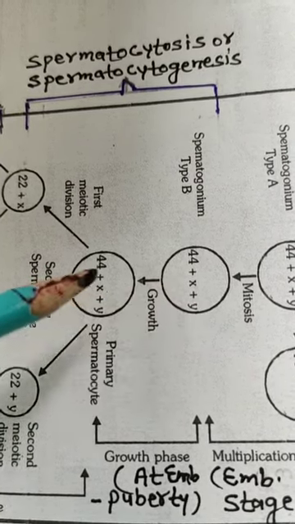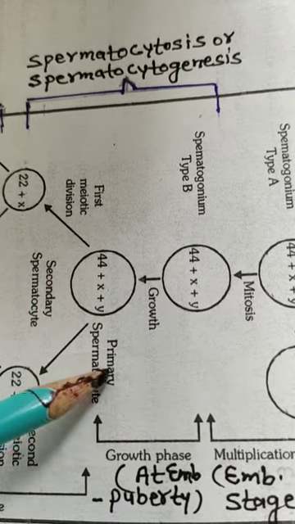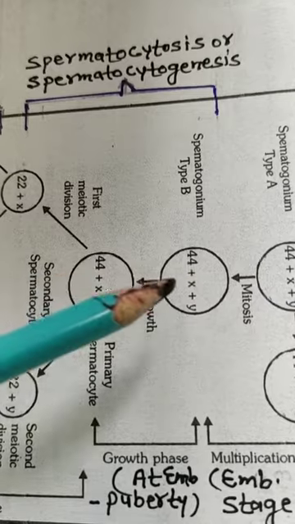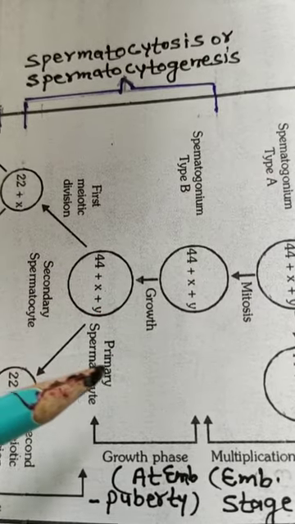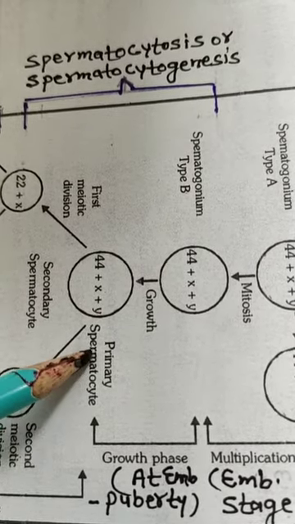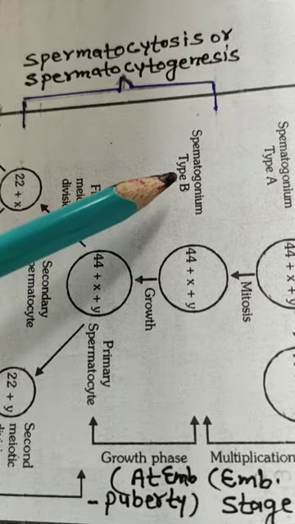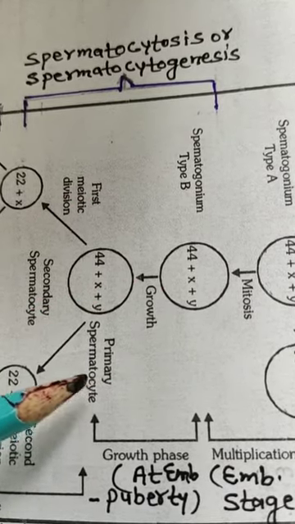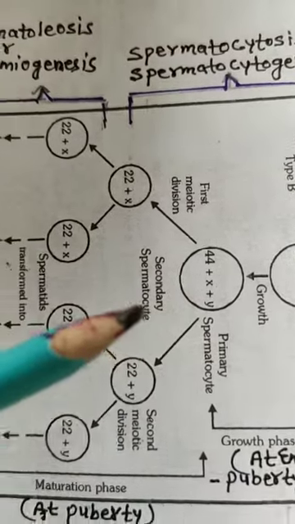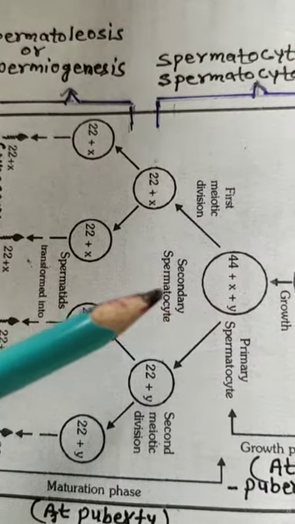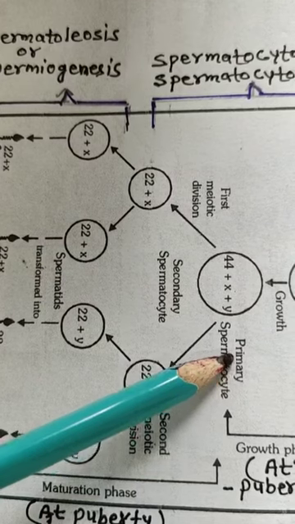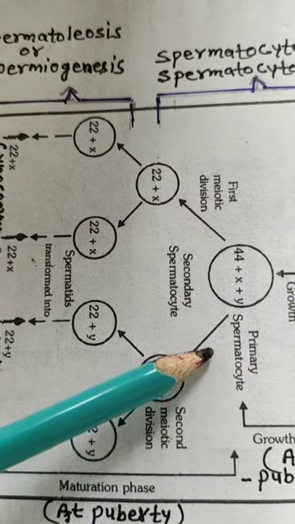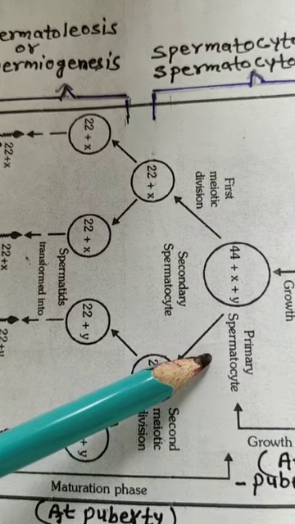Such spermatogonia which increase in size are called primary spermatocytes. There is no division in this step. Primary spermatocytes are also diploid, as the spermatogonia are diploid cells. Now these primary spermatocytes undergo the first meiotic division.